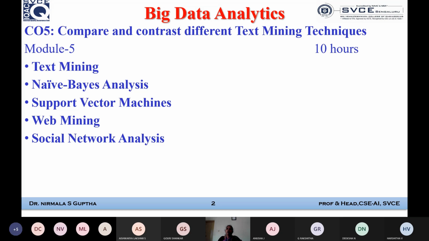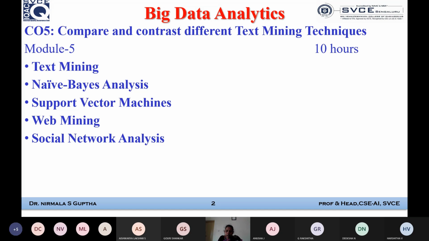The first is text mining, which is a data mining technique. It is an art and the science of generating insights from text. The name itself says text mining.